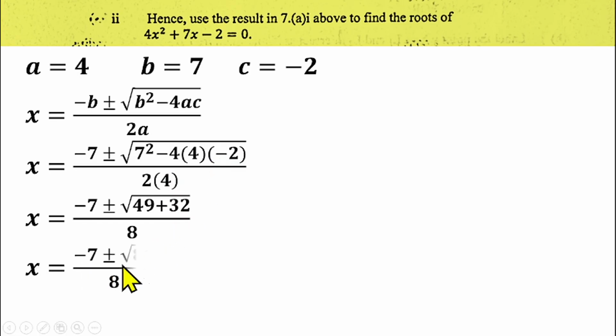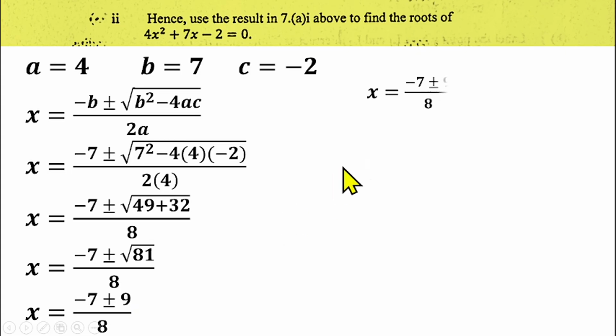If you simplify that further, we have minus 7 plus or minus, 49 plus 32 is 81. We have square root of 81 over 8. And square root of 81 is 9. So that becomes s equal to minus 7 plus or minus 9 over 8. Then from there, we know that this statement implies two statements. You'll be having s is equal to minus 7 plus or minus 9 over 8. I rewrote this again so that we are able to see it here. So this implies two statements.